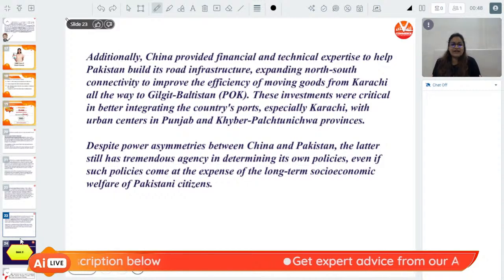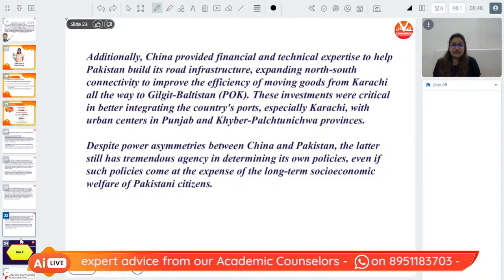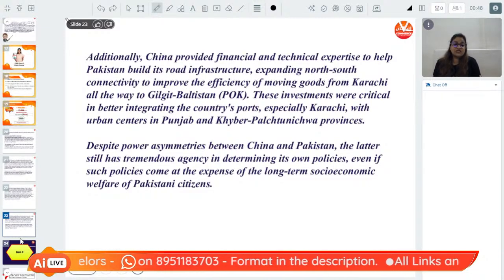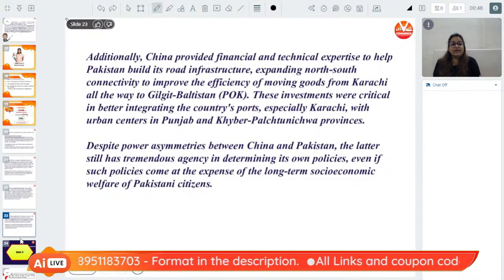Additionally, China provided financial and technical expertise to help Pakistan build its roads infrastructure, expanding north-south connectivity to improve the efficiency of moving goods from Karachi all the way to Gilgit-Baltistan, which is in POK.